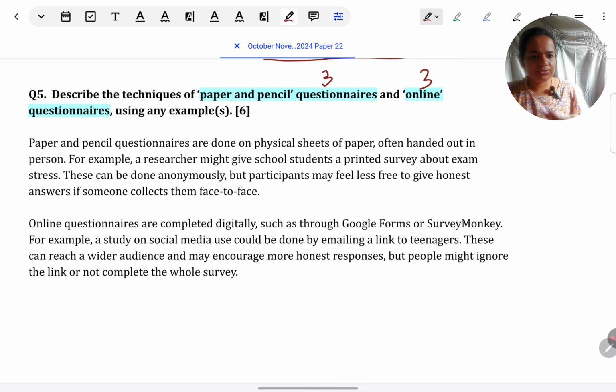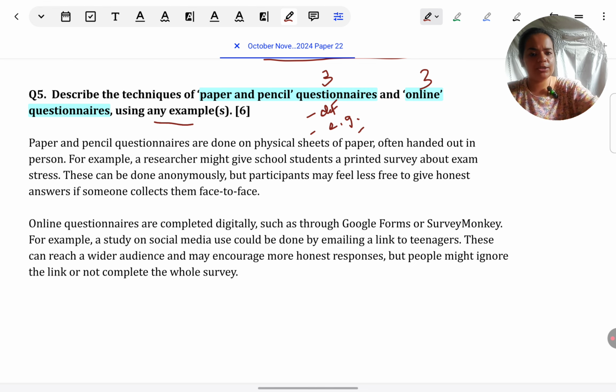So for 3 marks, 3 points. Now these are concepts again. So first point can be definition, like you can define what is a paper and pencil questionnaire. Second can be an example. Any general example or from a course study. Sometimes they want from course studies only, then they say using course study examples. Here they've said any example. So literally you can give any. You can give from a course study also.